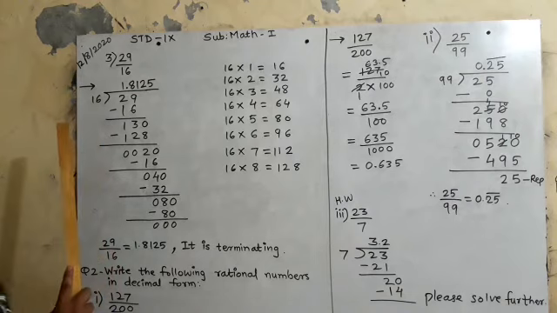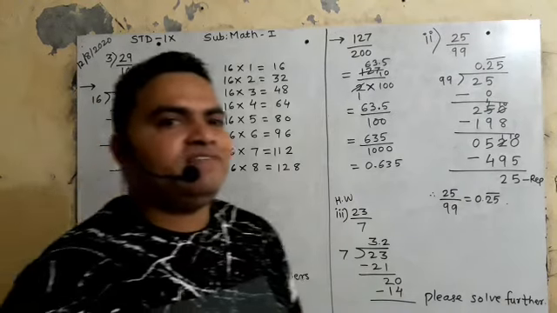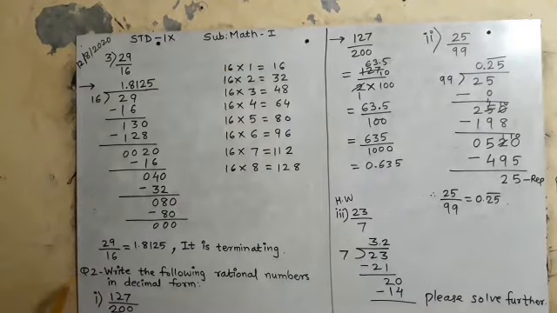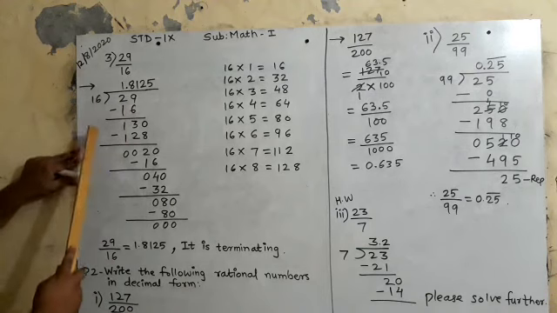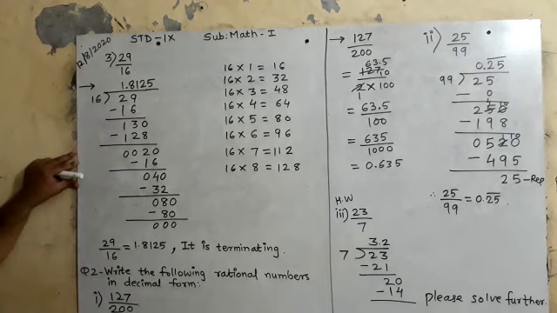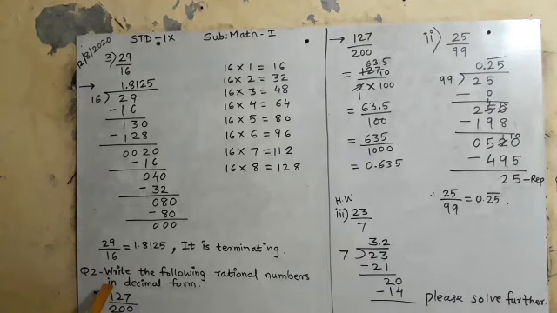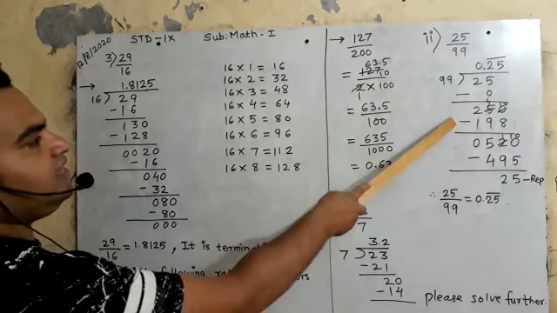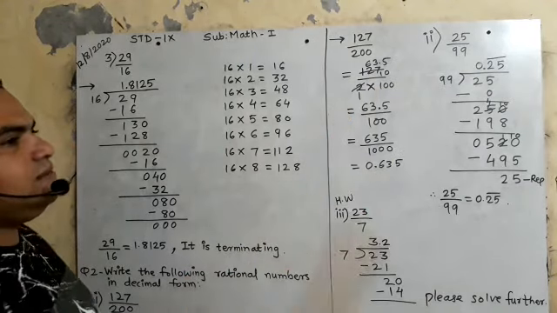Now we have done question number 1, 2, 3. 4 and 5 are reduced from your syllabus. Okay, now we will move to question number 2. Same like this only, but it is not mentioned कि आपको ऐसा ही करना है. Whichever is the easy method for you, you can solve. See here, write the following rational numbers in decimal form. Okay, you can divide it like this also, but I have made it simpler. Try to understand. You can solve like this, you can solve like this, you can simplify also.